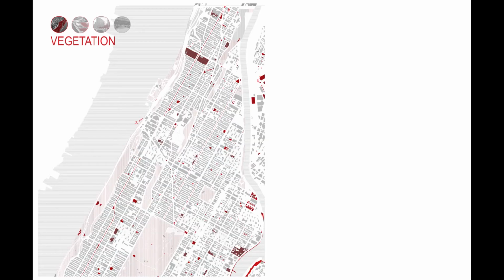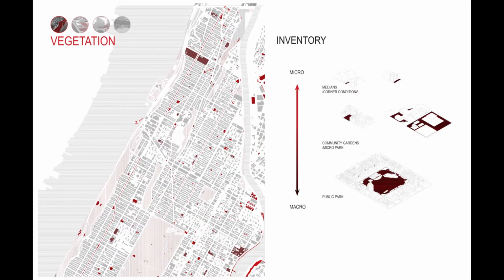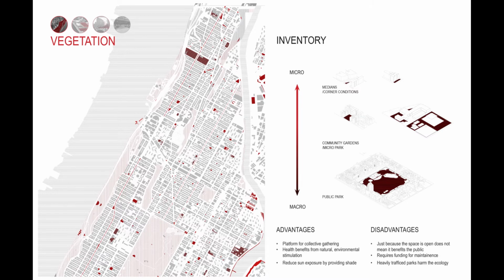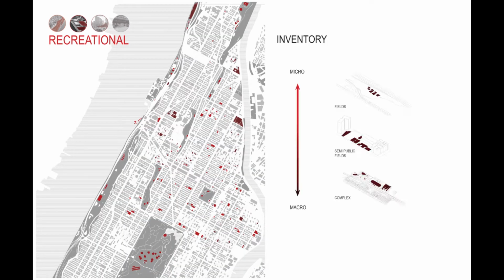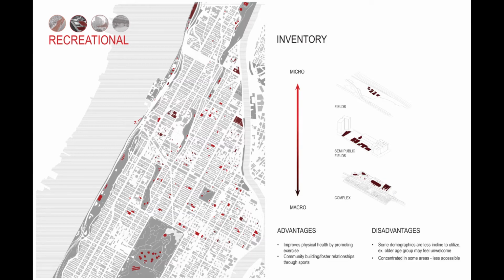Examples of vegetation include softscape medians, tree-lined streets, urban gardens, cemeteries, community gardens, and public parks. Examples of recreational spaces include sports fields and courts, swimming pools, tracks, skate parks, picnic areas, and playgrounds.